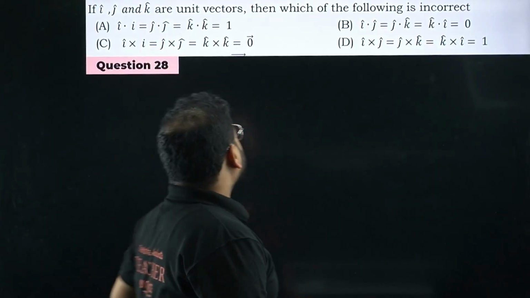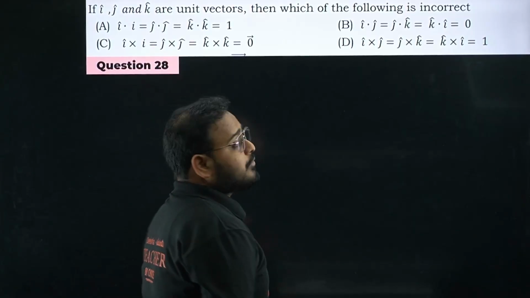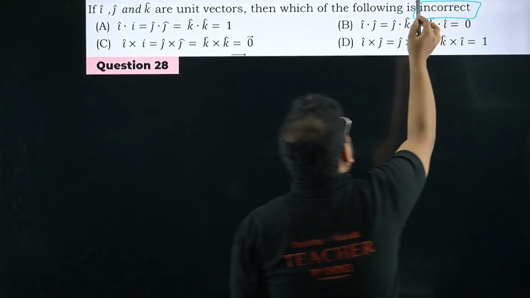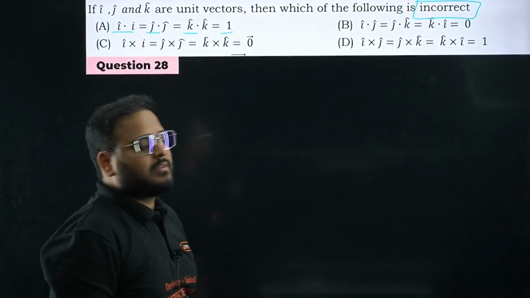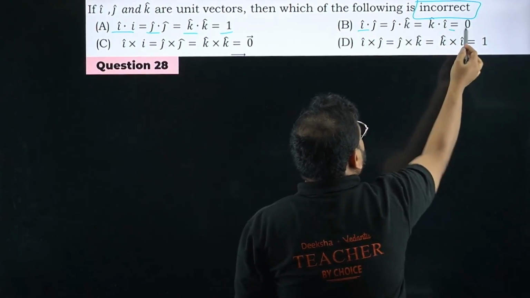Again, a very good question. Please check. If I, J, K are unit vectors, then which of the following is incorrect? Which of the following is incorrect? Again, very, very important. This word is very important, so incorrect, sir. This is correct, bacha. Dot product will be always 1. This also is correct, sir. Please check. I dot 0 if you take, it will be again correct only. It will be coming as 0.